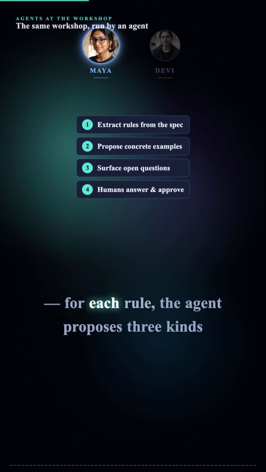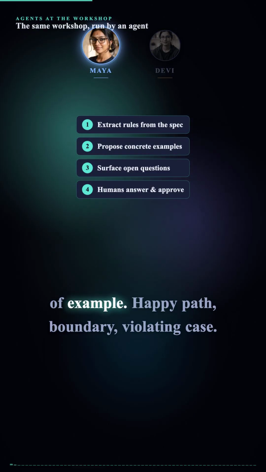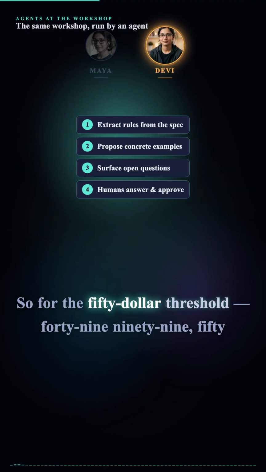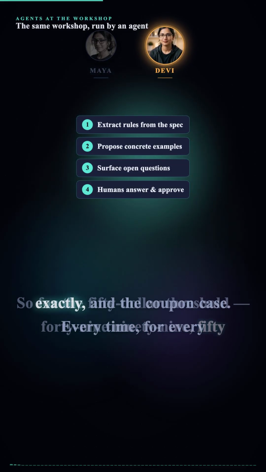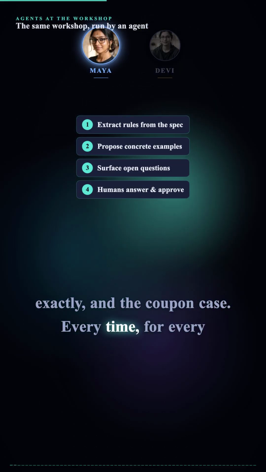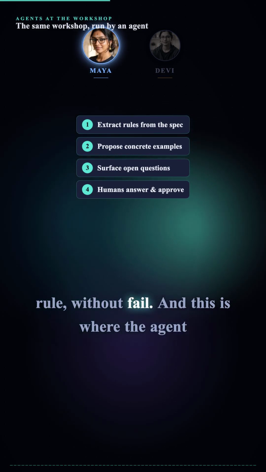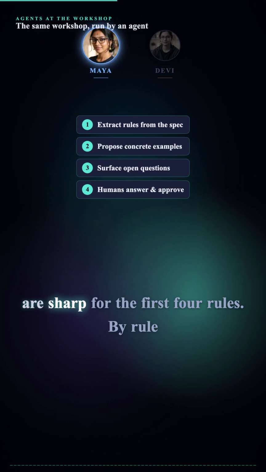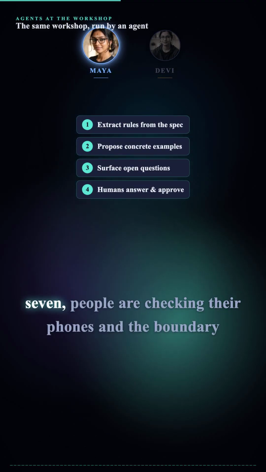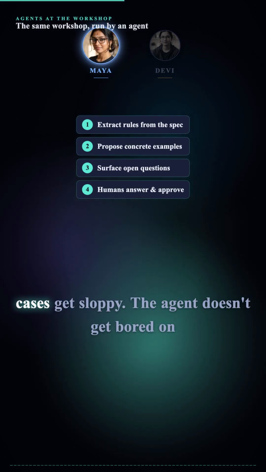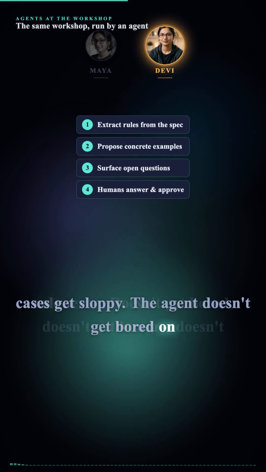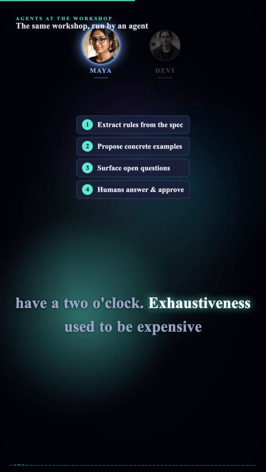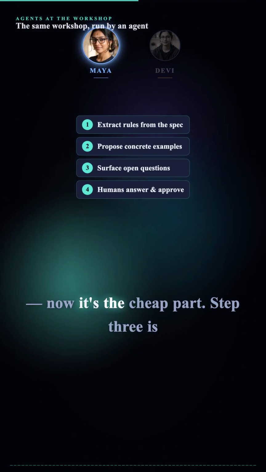Step 2. For each rule, the agent proposes 3 kinds of example: happy path, boundary, violating case. So for the $50 threshold, $49.99, 50 exactly, and the coupon case. Every time for every rule without fail. And this is where the agent genuinely beats the meeting. In a live workshop, humans are sharp for the first 4 rules. By rule 7, people are checking their phones, and the boundary cases get sloppy. The agent doesn't get bored on rule 7. Doesn't get bored, doesn't get hungry, doesn't have a 2 o'clock. Exhaustiveness used to be expensive. Now, it's the cheap part.